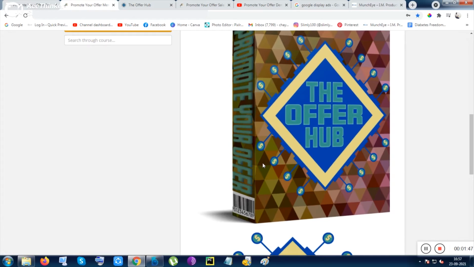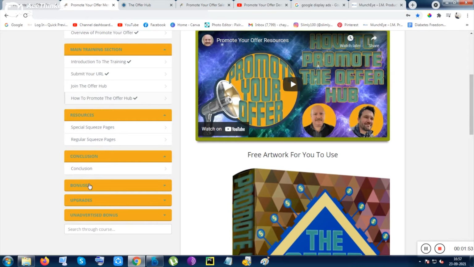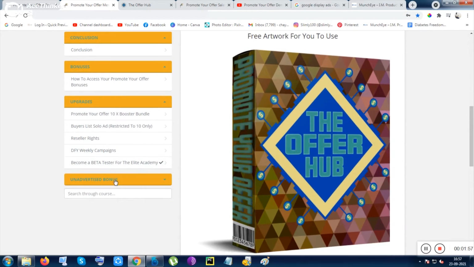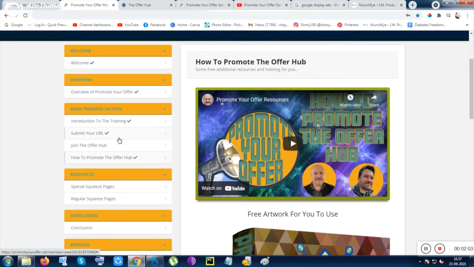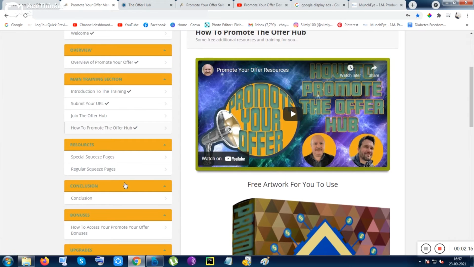Okay, and the next thing is the special squeeze pages, the regular squeeze pages, the conclusion, the bonus is pretty usual for any other products, and that is given inside this tool. So the thing is, promoting your product inside $13 you are getting inside this tool. That is the main thing or fundamental thing of this tool. Apart from that, these are the additional stuffs, and this has a lesser value. Okay, so that's all I want to say.